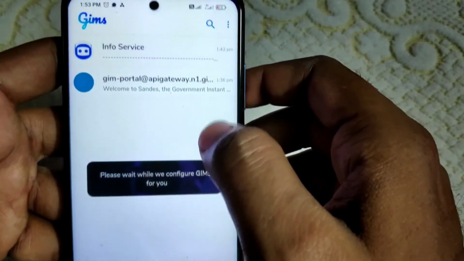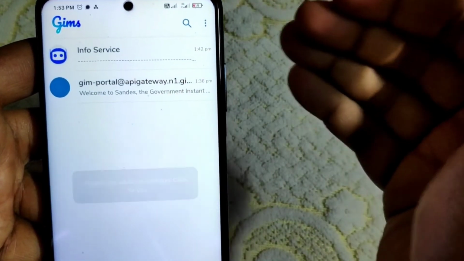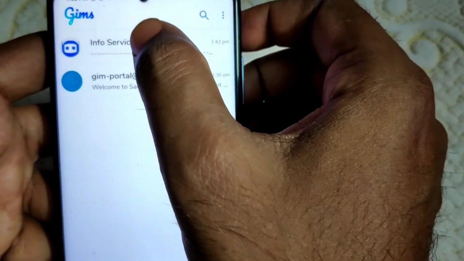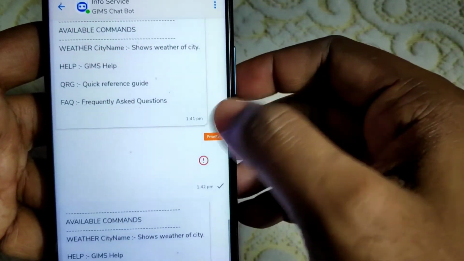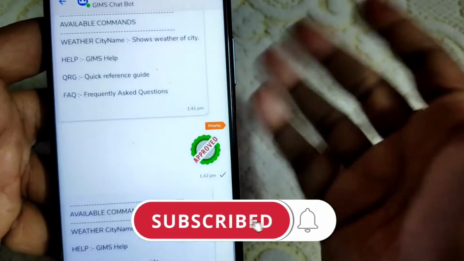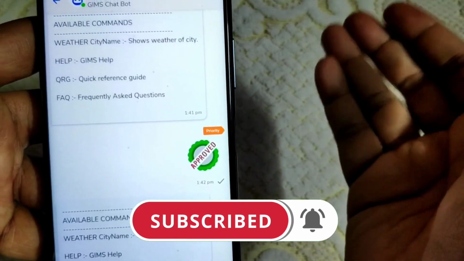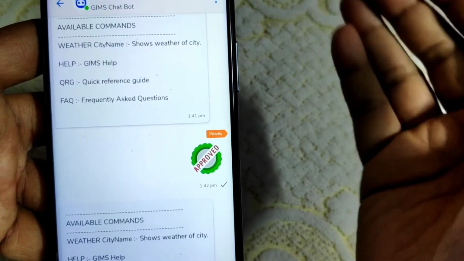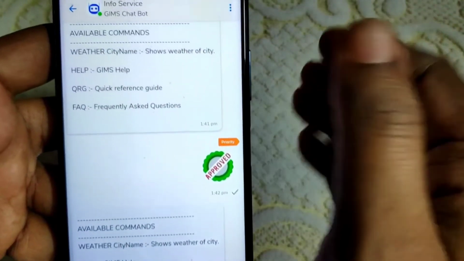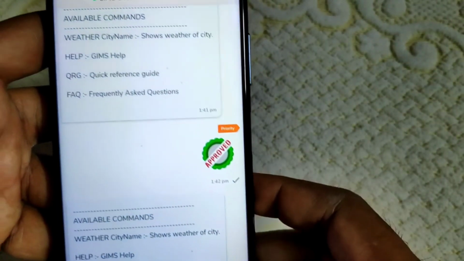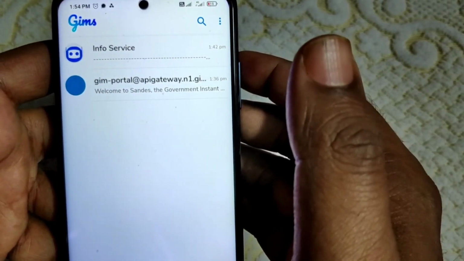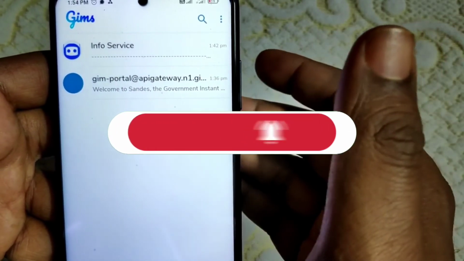Now see my dear friend, I got the application as I left it before uninstalling. So I got the backup. See, the backup is there. See, how are you and everything is there. Even after uninstalling, or if you are changing your phone, automatically you can get all this backup once you locate the backup properly. So this is everything on this Sandesh application, my dear friend.